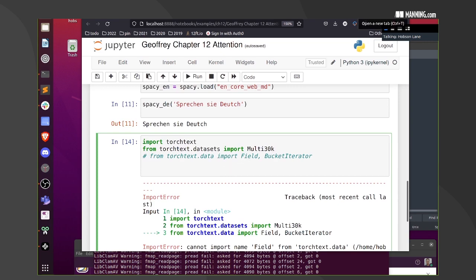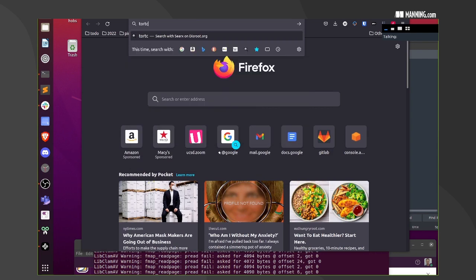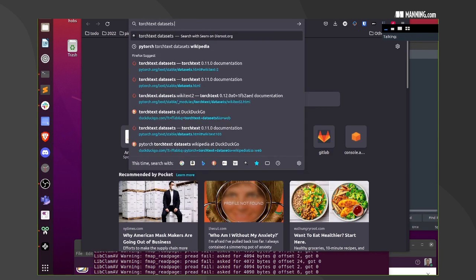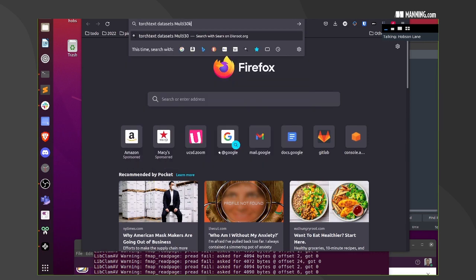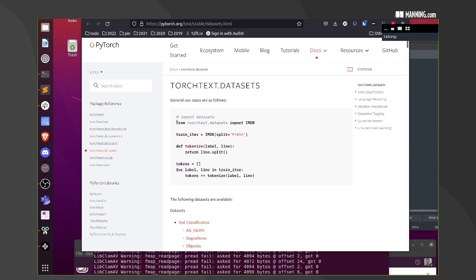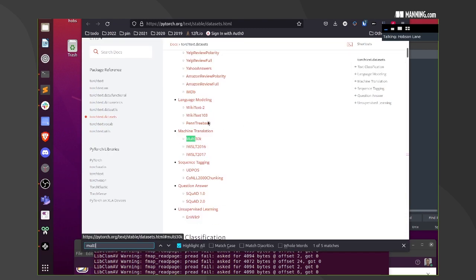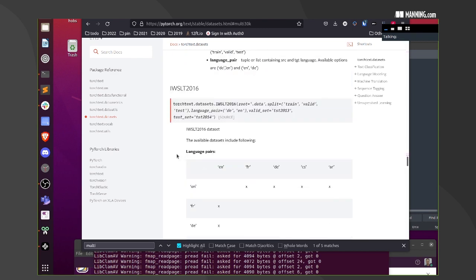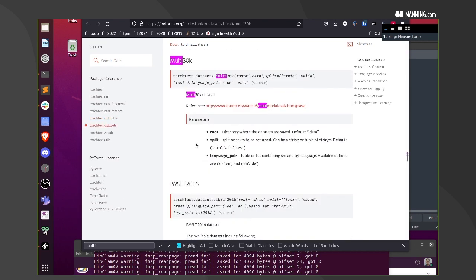Multi-30K. This is a data set. Multi-30K, torch text, data sets. Multi-30K. There we go. Does it give us an example of how to use it? It's going to be in a .data directory, language pair. It's going to default to German and English. You might want to look up that.